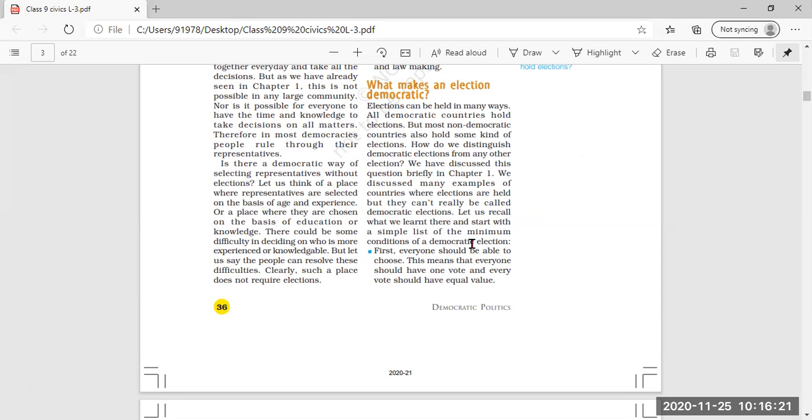So that's all for today. I will continue from this paragraph in our next class. I hope everybody has understood till here. You read the lesson till here, and we will continue the lesson in the next class.